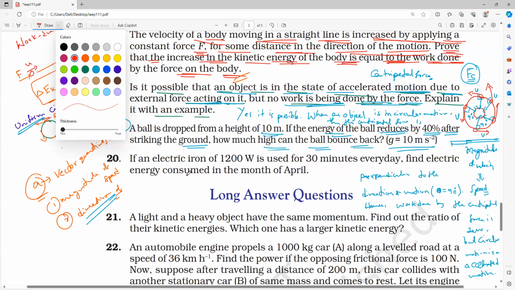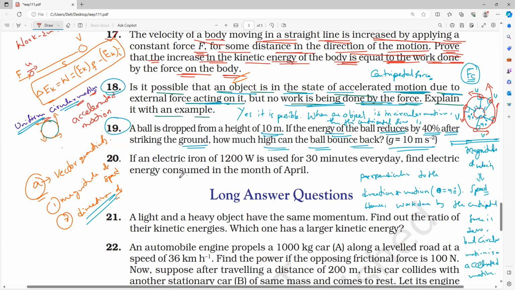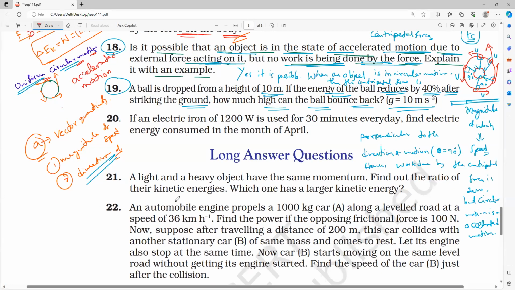If you drop any kind of ball towards the ground, definitely the ball will bounce back. Am I right or wrong?